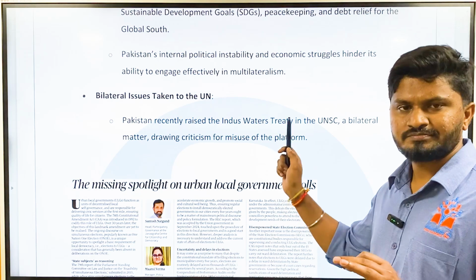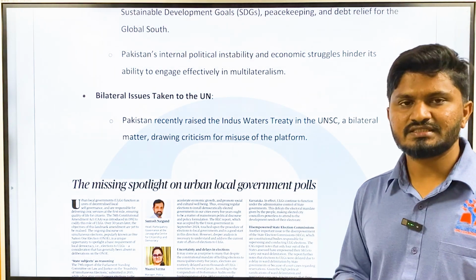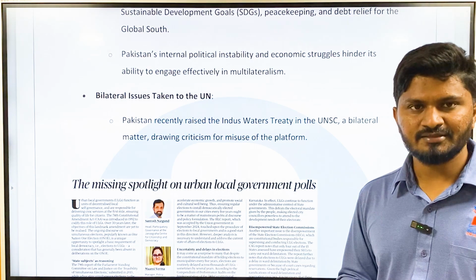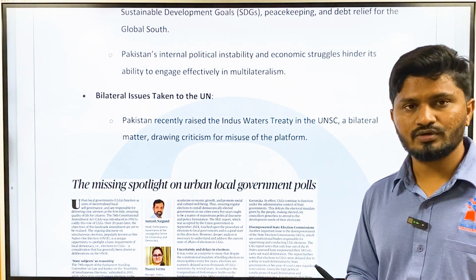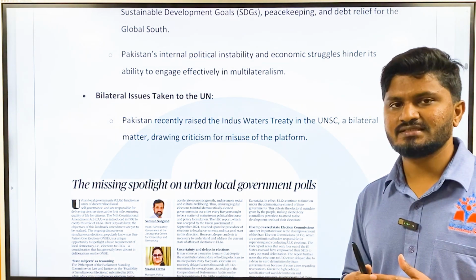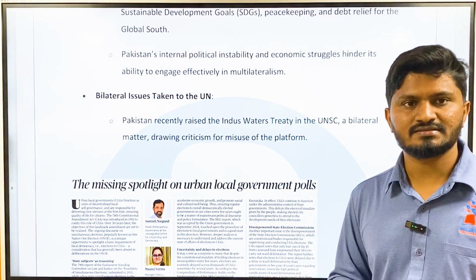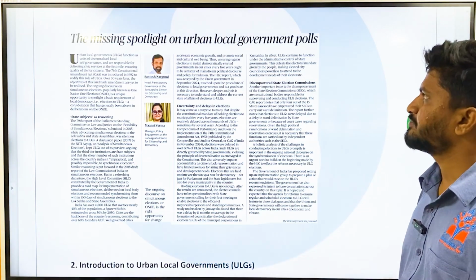You can use these keywords here and there, that is, internationalization of bilateral issues such as the Indus Water Treaty, such as the Kashmir Treaty. Okay, use of Islamophobia as a deterrence against counter terrorism measures. These are some key terms which you can use in your mains answers, which will add extra value to your mains answers.